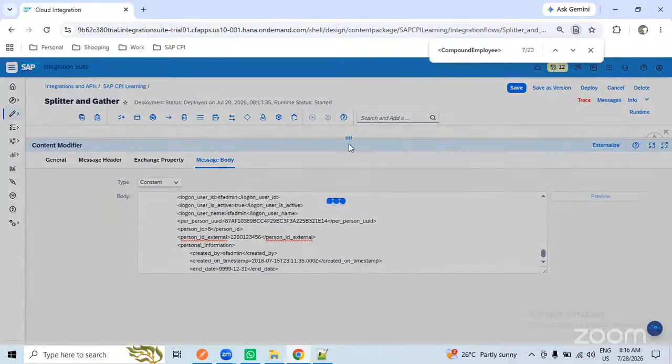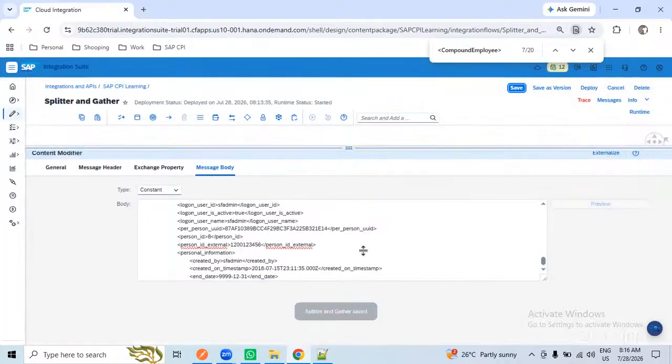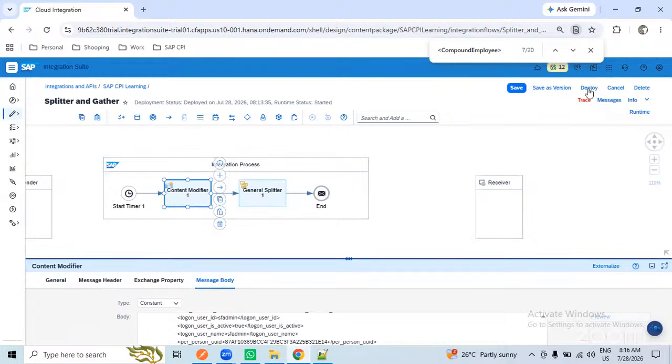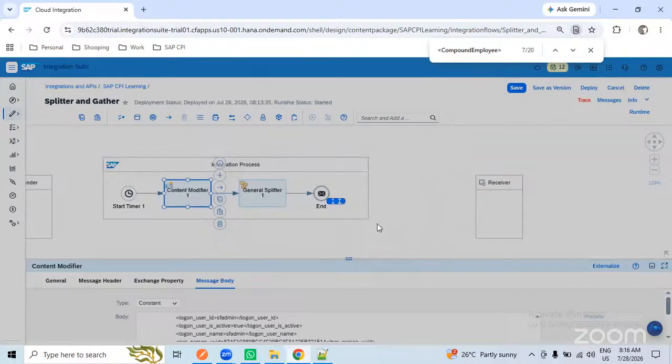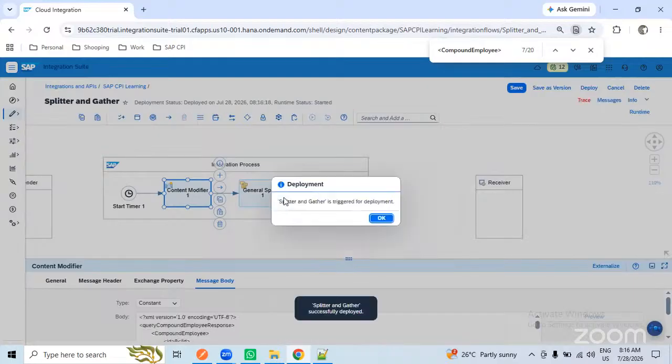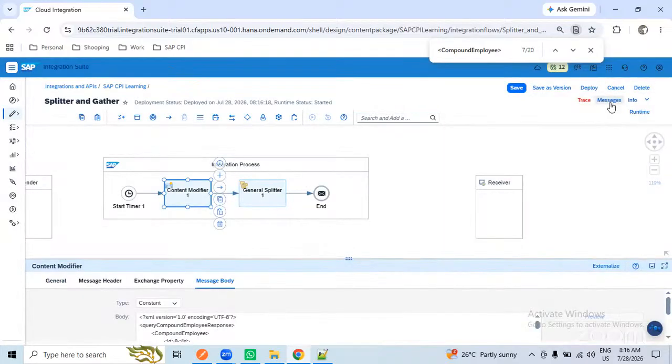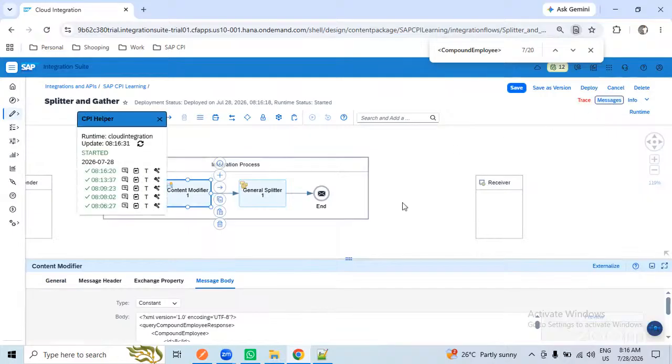So here also we are grouping with 20 employees in the splitter. And again I am deploying this one. These are the two common things we will use in the splitter in real time as well. The reason we will split each record is that the client will provide their endpoint URL. First of all, we'll discuss this one.